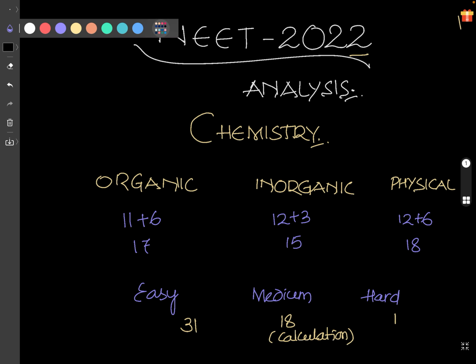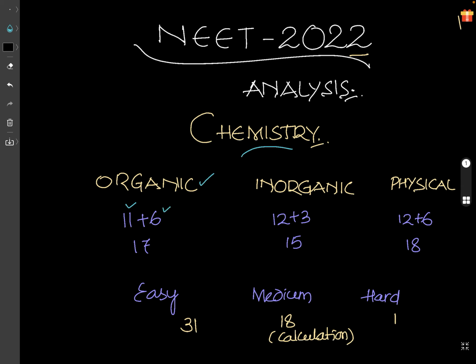I am associated with chemistry, so I would like to go with chemistry. First, organic: there were 11 questions in section A and 6 in section B. Inorganic: 12 and 3. Physical: 12 and 6. So total organic questions are 17, inorganic questions are 15, and physical questions are 18.